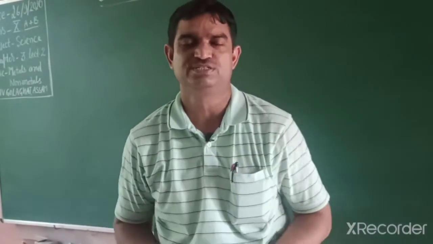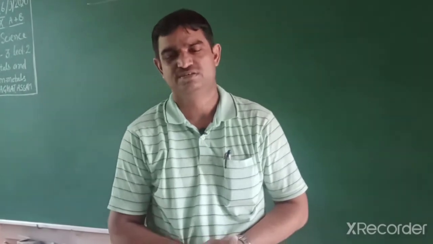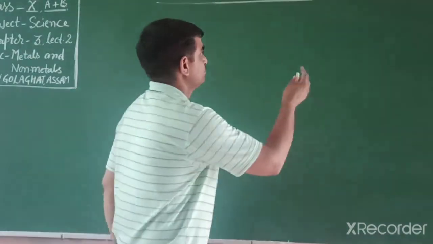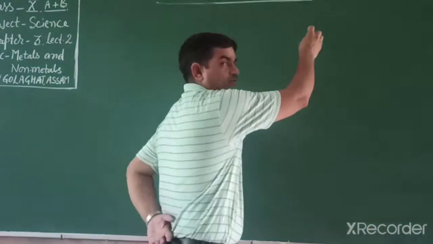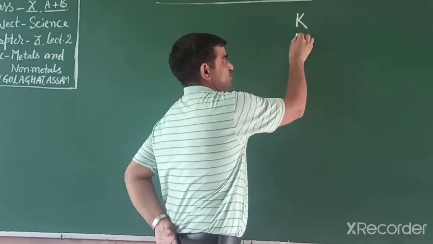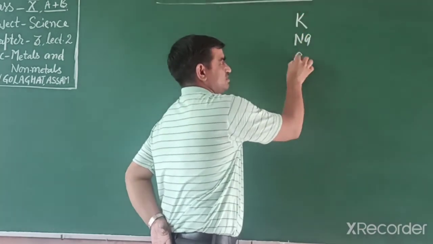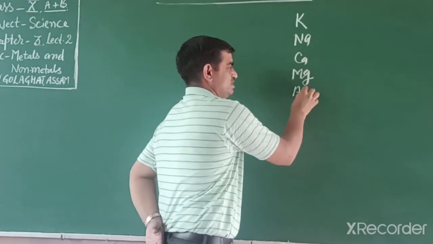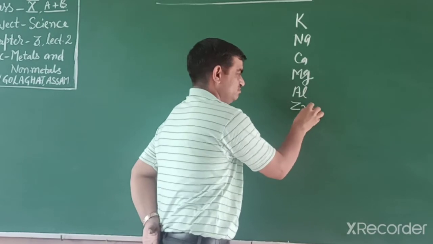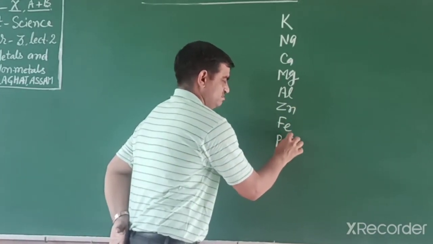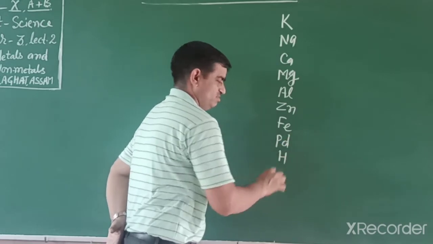According to these observations, we can derive a series known as the activity series. In the activity series, potassium is at the top, then sodium, calcium, magnesium, aluminium, zinc, iron, lead, then hydrogen.